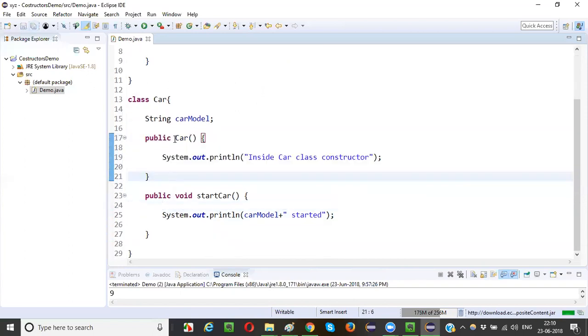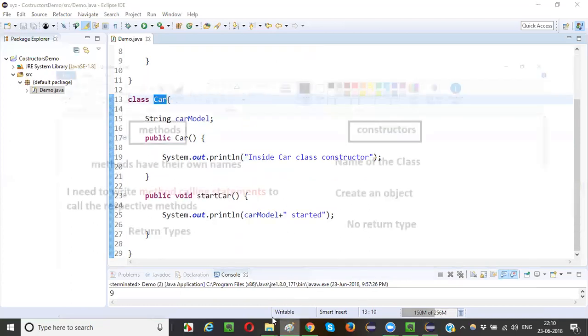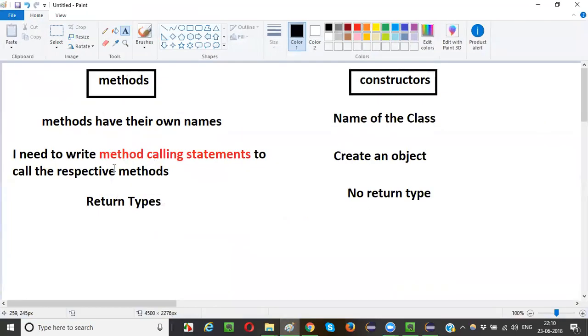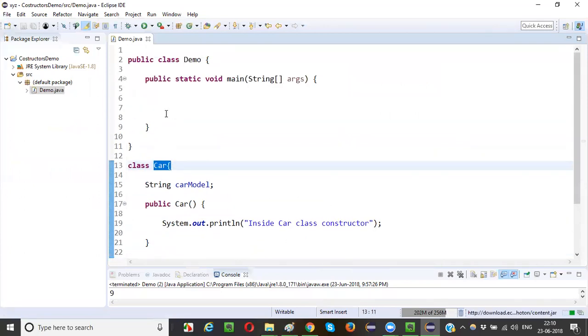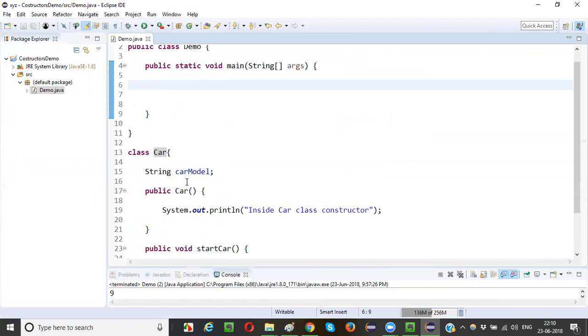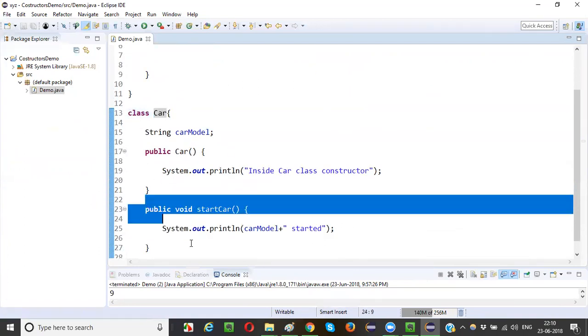So now you understood a few differences, right? Constructors will not have any return type, and the name of the constructor will be the same as the name of the car class. One more difference was there, right? For calling the method, we have to intentionally specify the method calling statements. So how do I call this particular method? Start car is a method, so it's inside a separate class. How do I initialize this particular variable of this car class, and how do I call this particular method?